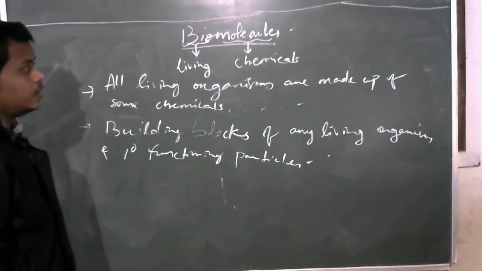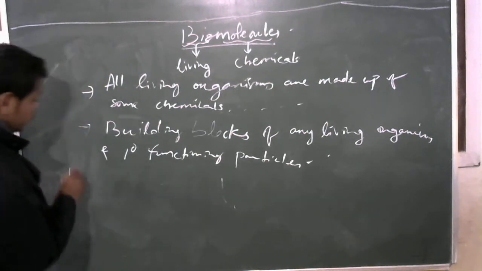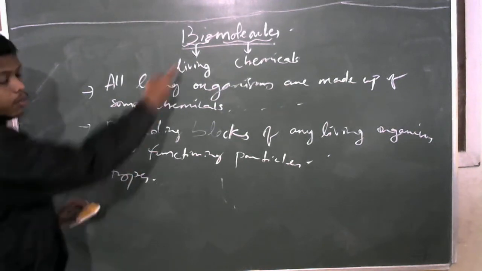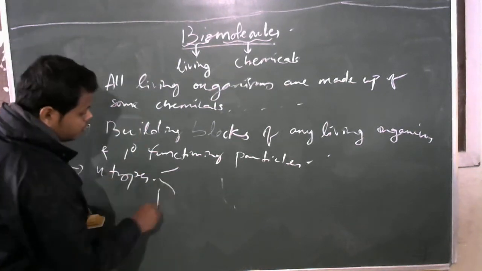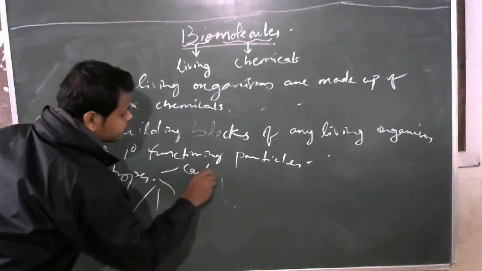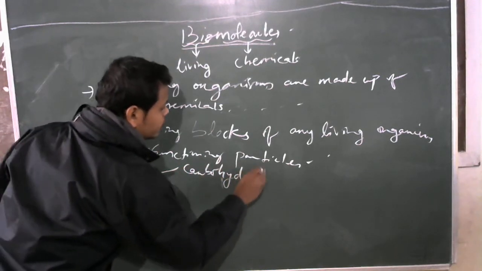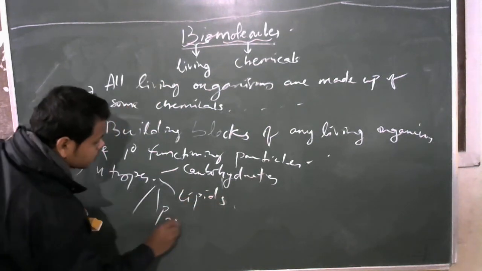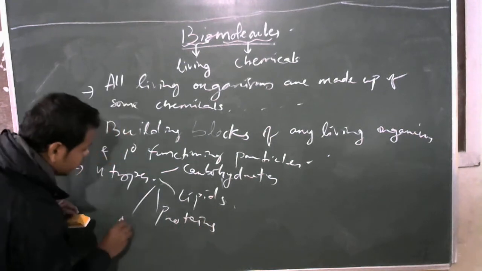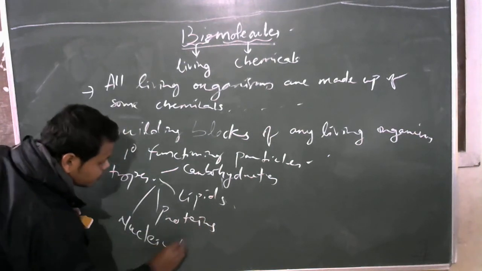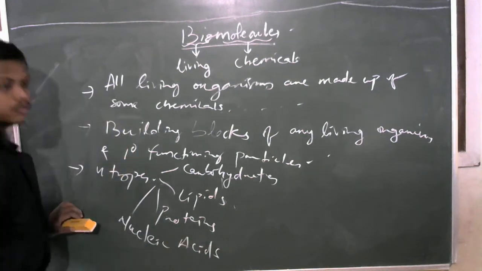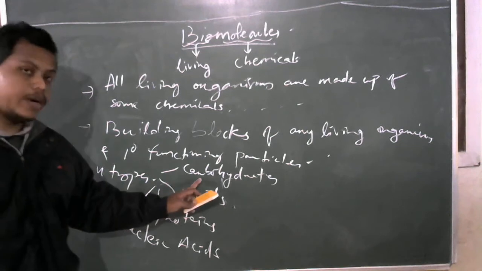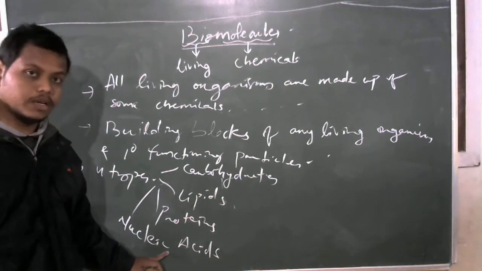Then what are the types? Biomolecules are generally of four types: carbohydrates, lipids, proteins, and nucleic acids.